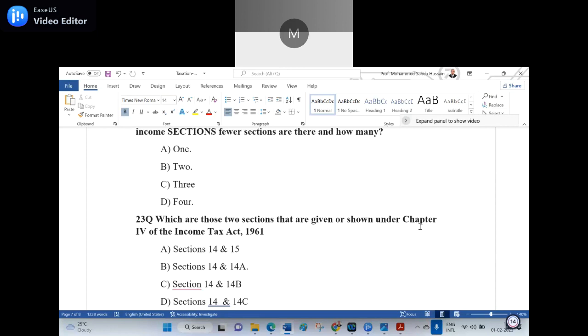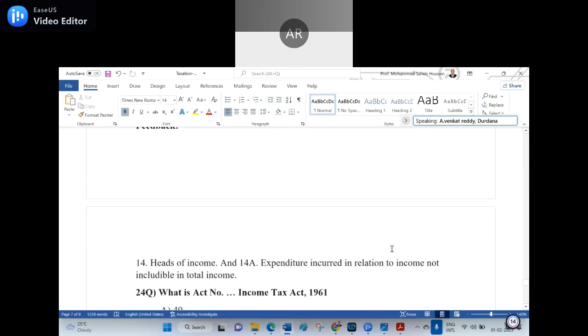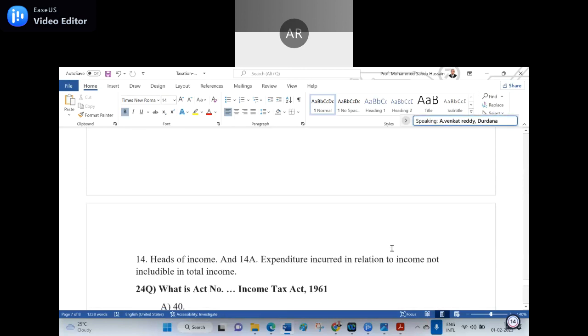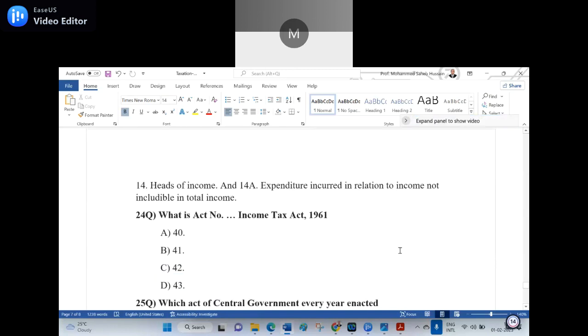Here the 23rd answer is C, sorry, B is the right answer. Section 14 capital B and section 14 capital A. B for Bombay is the right answer. Is it clear? Yes, sir. See, 14 is the head of incomes and 14 capital A is the expenditure incurred in relation to income not includable in total income.